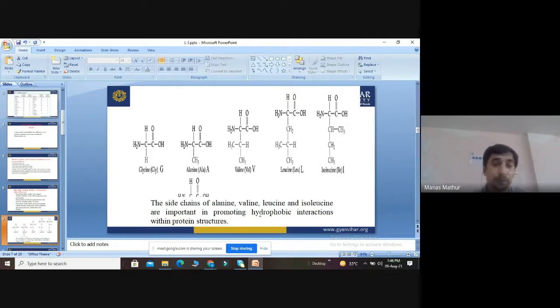Primary structure is based on these amino acids. We can see from this diagram these very different amino acids.